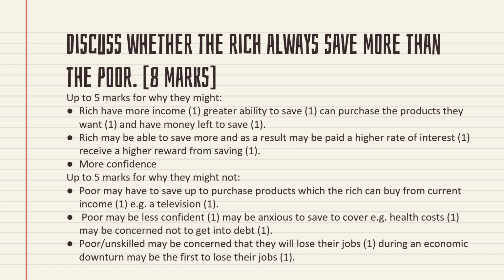For example, if they want to send their children for higher education, they need money. For those purposes, they will always try to keep more money in saving. We call this the precautionary motive. Because of this precautionary motive, the poor people save more money. Then poor or unskilled people may be concerned that they will lose their job during an economic downturn.